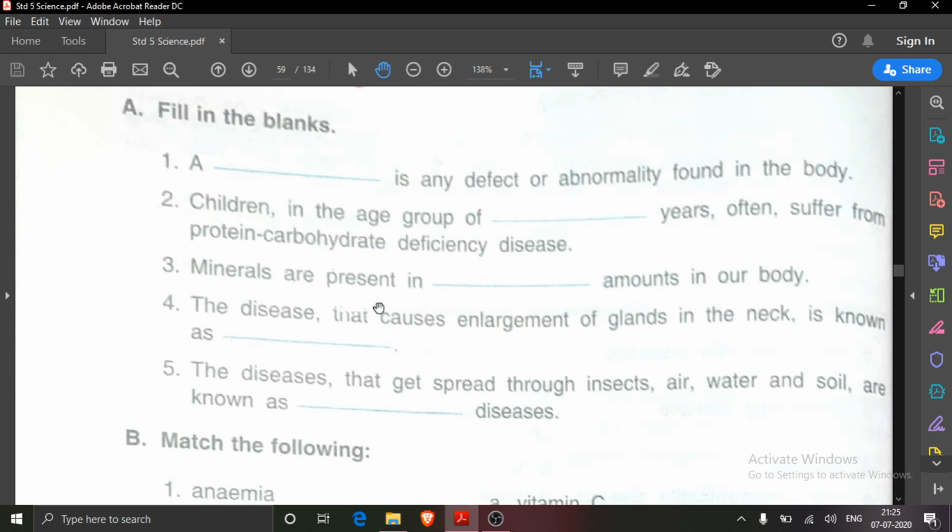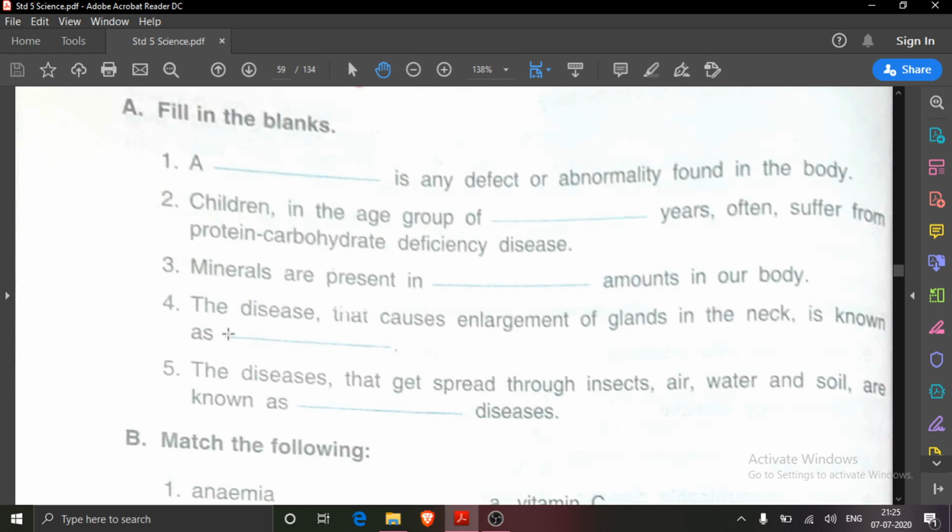Next one is, the disease that causes enlargement of glands in the neck. In the neck area, glands are enlarged. That disease is known as goiter. What we will write? The disease that causes enlargement of glands in the neck is known as goiter.